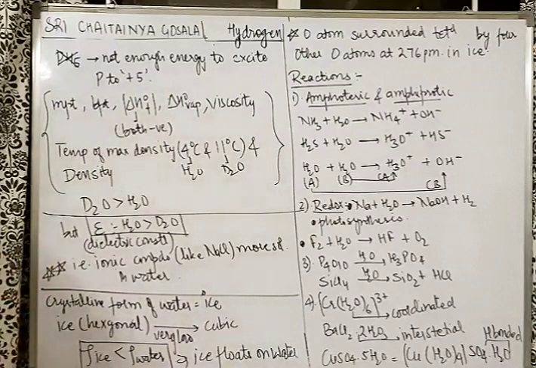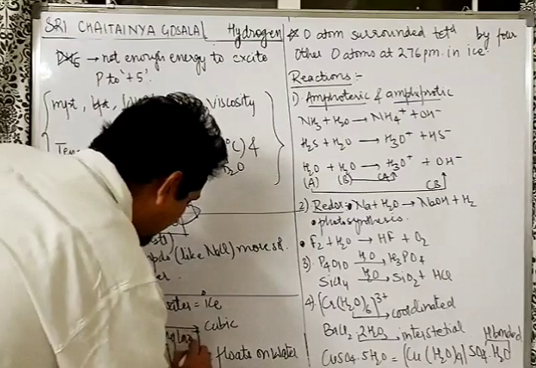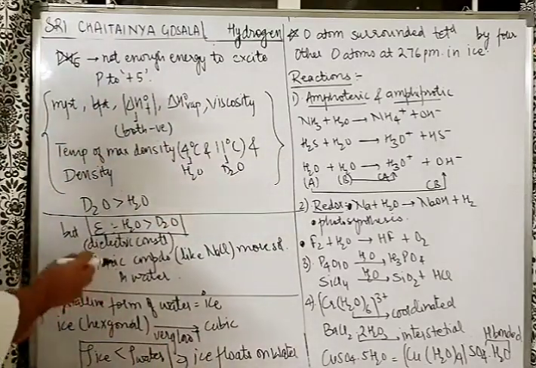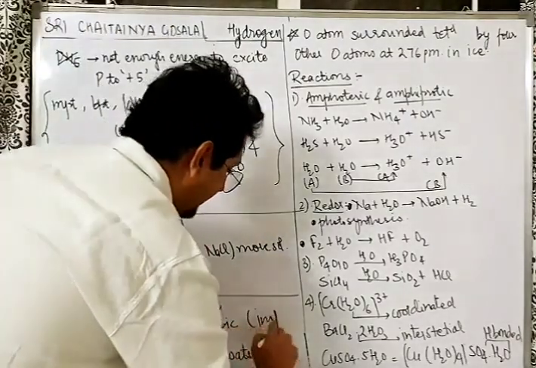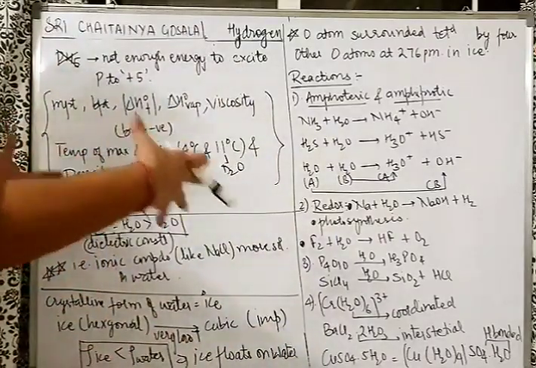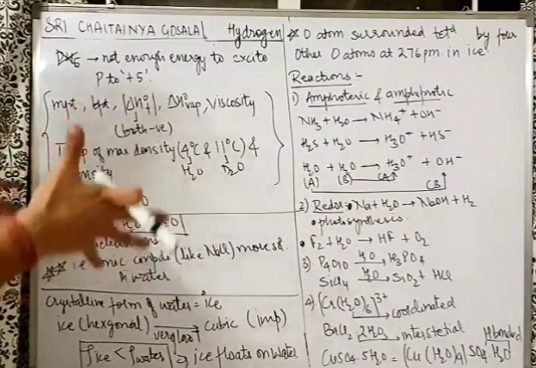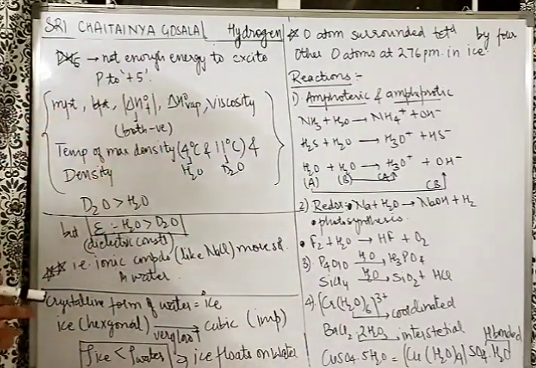Going ahead, the crystalline form of water is known as ice. Obviously you might know it, just a fancy way of saying it. Now, ice is hexagonal in structure, but at a very low temperature, the hexagonal structure becomes cubic. So it's a very important fact. Hexagonal is a larger structure. So at a very low temperature, it comes closer and forms a cubic kind of structure.